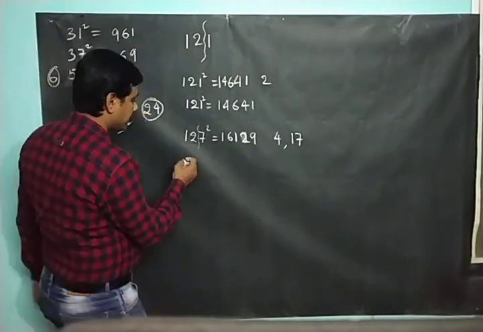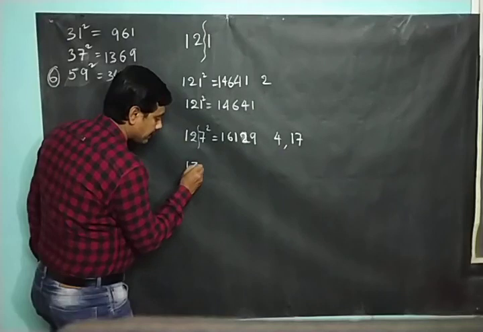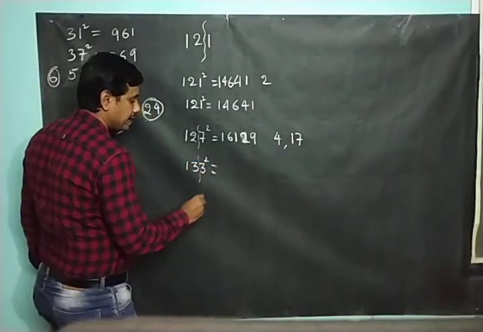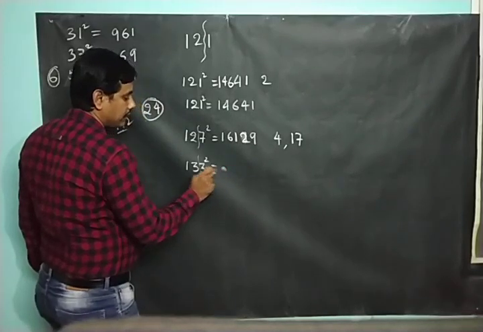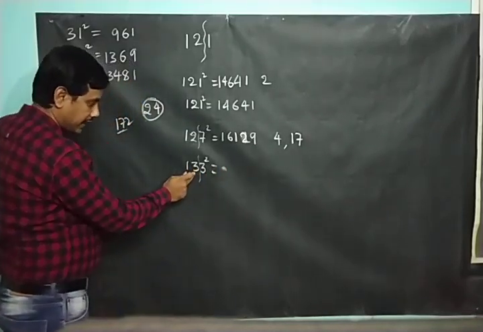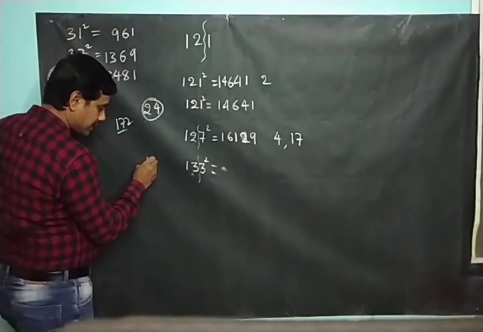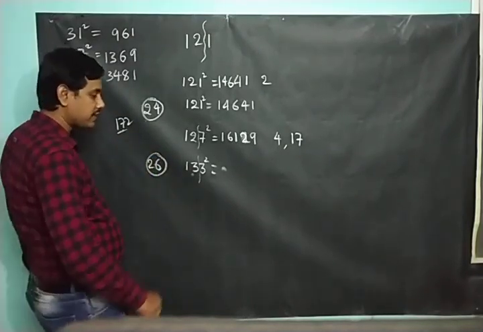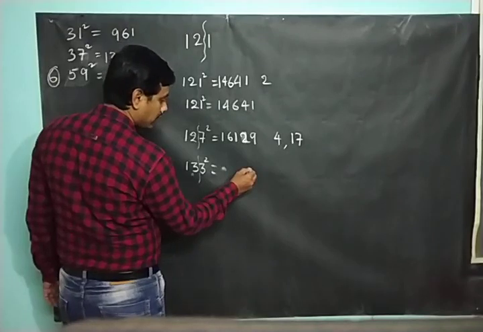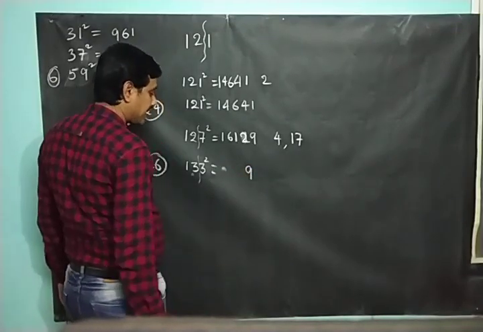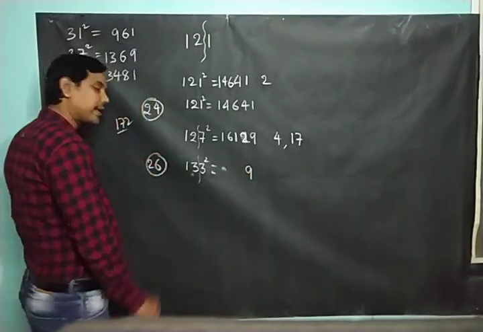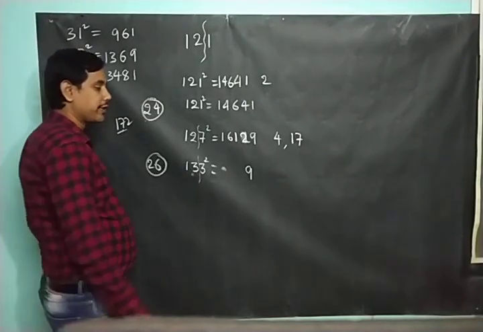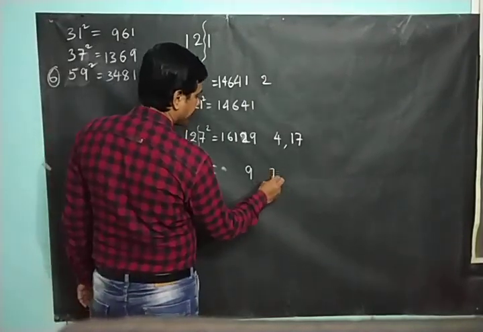Now if it is 133, once again split it. The multiplier will be double of 13, that is 26. 3 square is what? 9. Then 3 into 26. How much do you get? 78. 3 into 26 is 78.